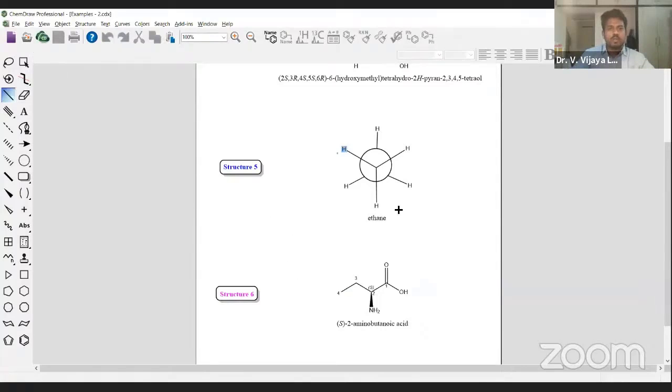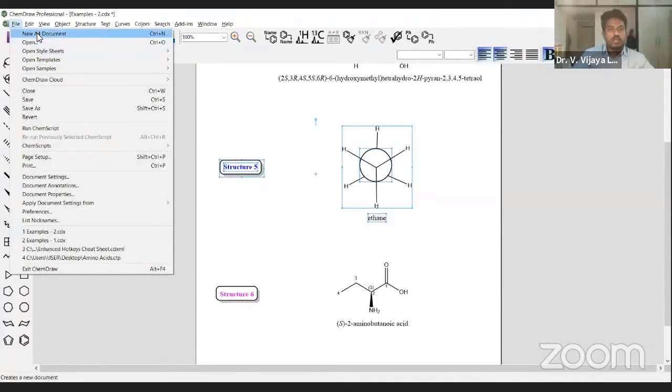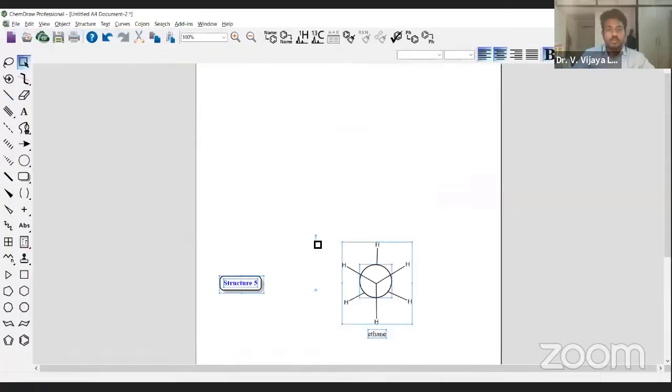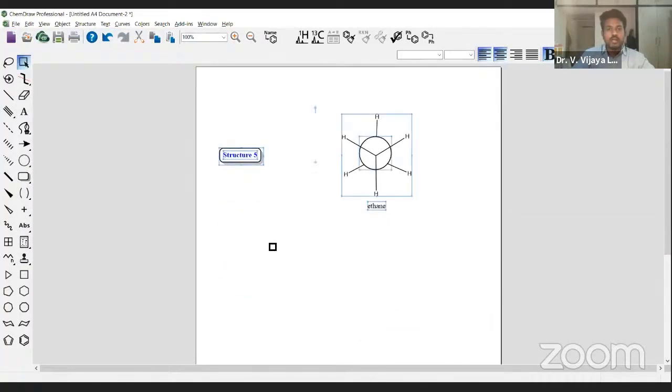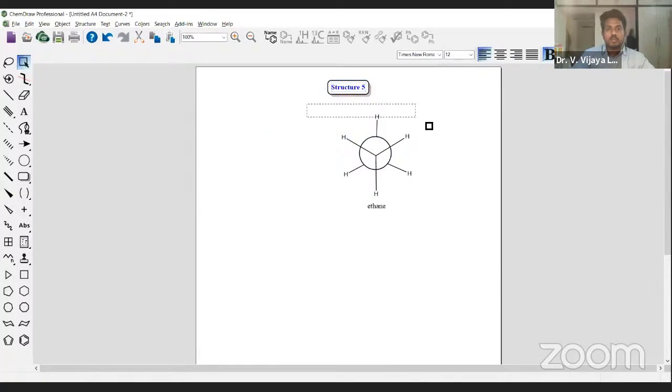Let me quickly copy the structure, and let me open a new sheet and paste it over here so that we don't need to move back and forth every time. This is structure 5.